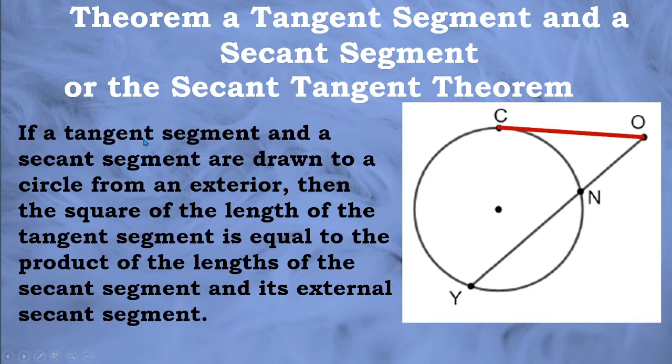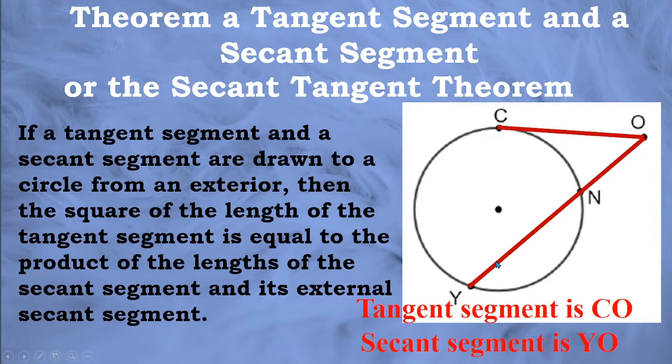So this time, unlike the previous theorem which has two secant segments, it has a tangent segment and a secant segment. So this is the tangent segment, the one with only one point of intersection. That is line segment ZO. And this one is the secant segment, which is line segment YO, because it passes through the circle at two points.